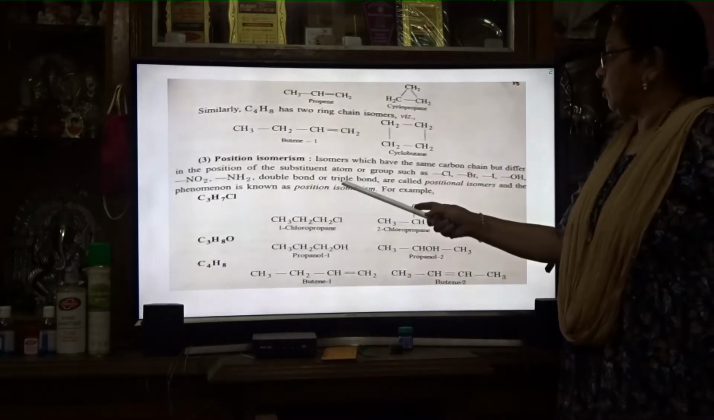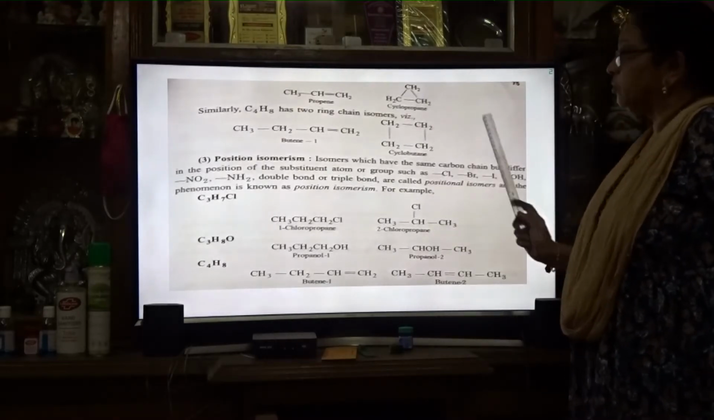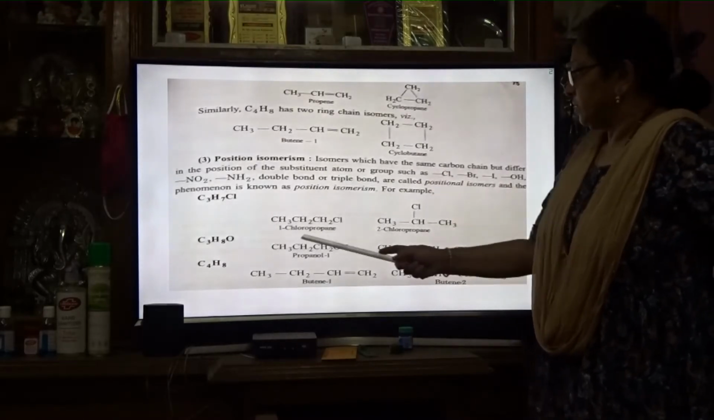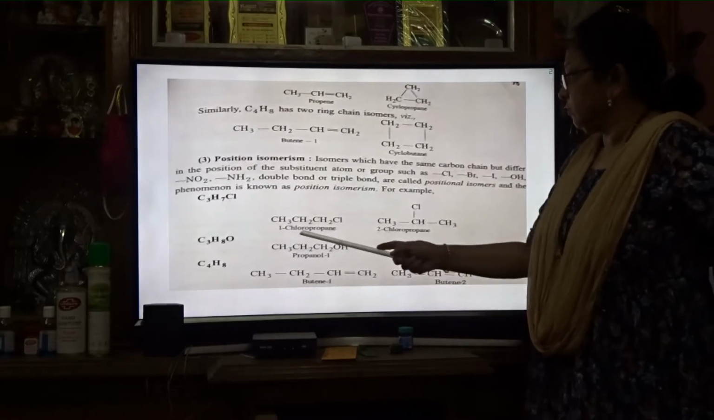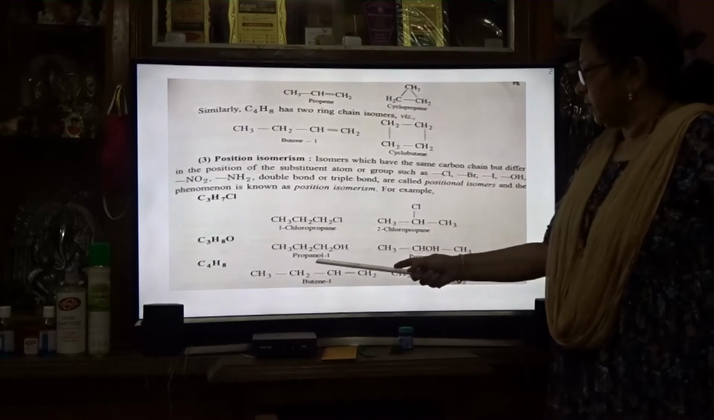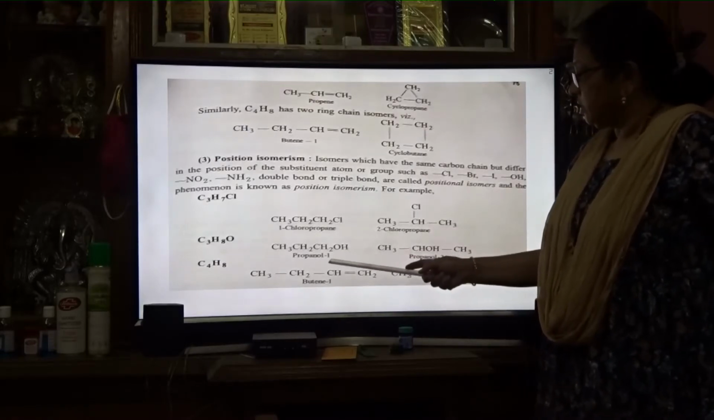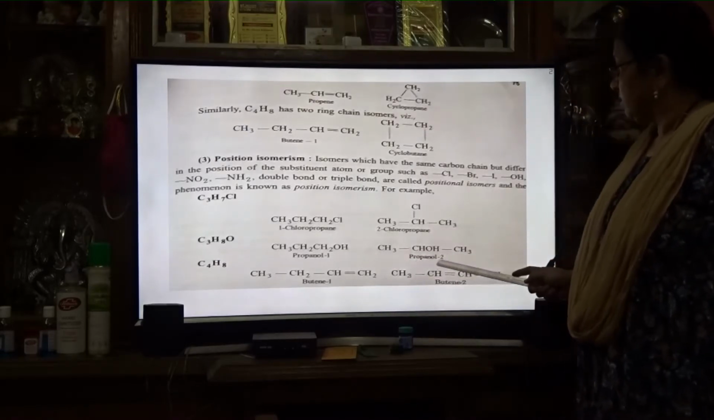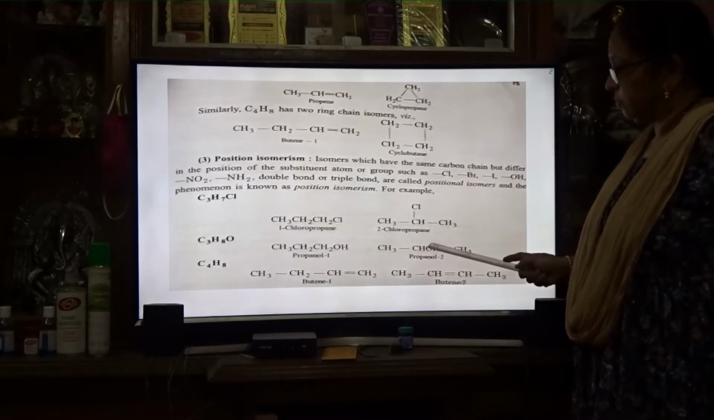So double bond or triple bond are called position isomers. The position is different. Here one chlorine is in one position, here chlorine is in 2 position. Both have the same molecular formula. Here propanol 1, so OH is in one position; propanol 2, OH is in second position. Both have the same molecular formula.